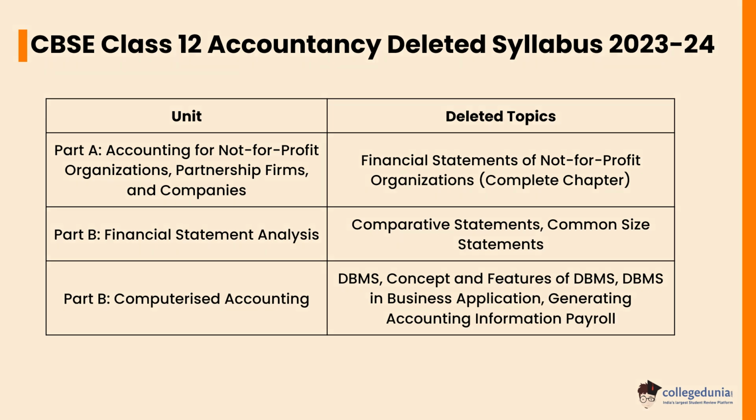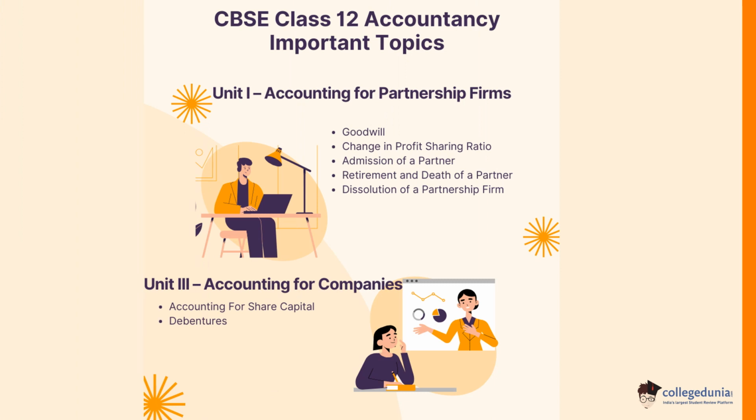Let's check the CBSE Class 12 Accountancy important topics. In Unit 1, accounting for partnership firms, the important topics are goodwill, change in profit sharing ratio, admission of a partner, retirement and death of a partner, dissolution of a partnership firm. In Unit 3, accounting for companies, the important topics are accounting for share capital and debentures.